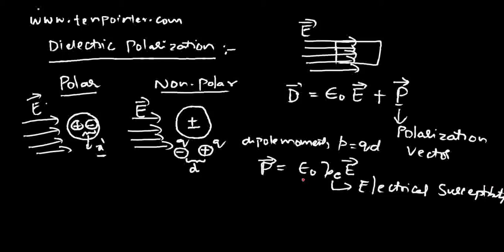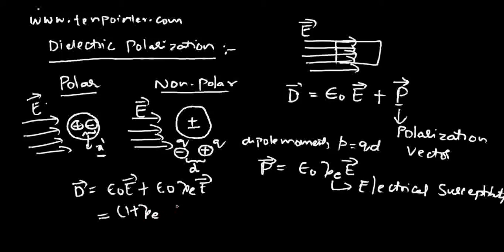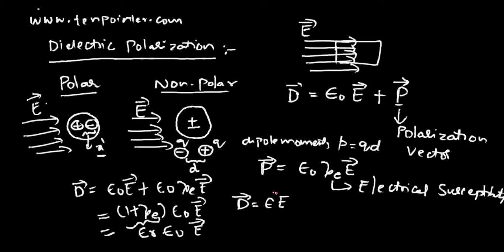So if you substitute P bar as epsilon naught chi e into E, then you get D bar as epsilon naught E bar plus epsilon naught chi e into E bar, or this will be equal to 1 plus chi e into epsilon naught into E bar. This 1 plus chi e can be represented as epsilon r, that is the relative permittivity of the medium. So you get D bar as epsilon into E bar.